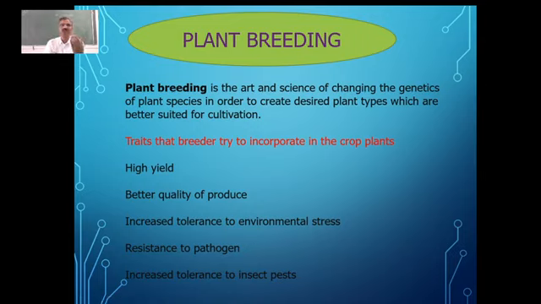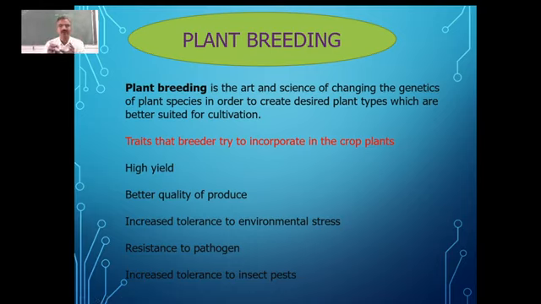There are so many pathogens from different groups of microbes, like maybe bacteria, or viruses, or maybe fungi, and also there are so many other worms which are affecting the plant yield. So they need to be resistant against these pathogens.